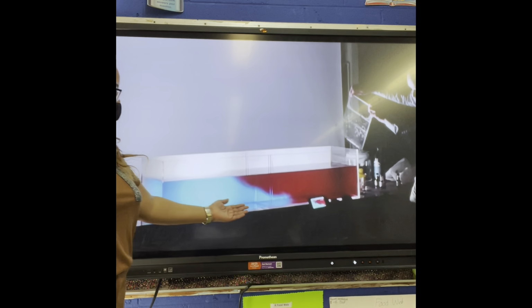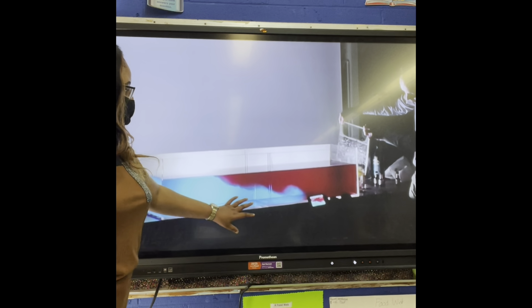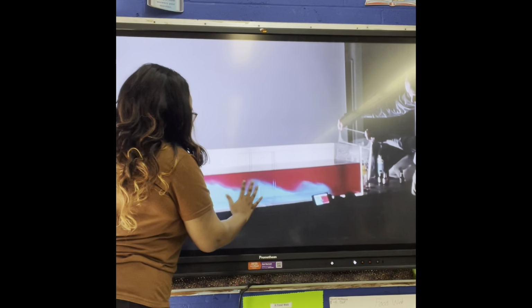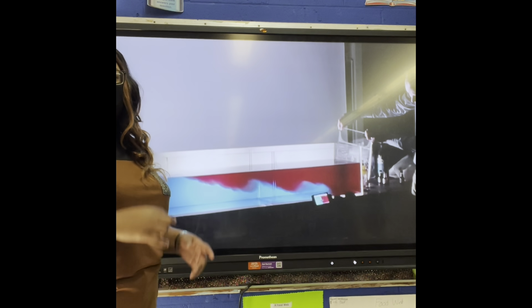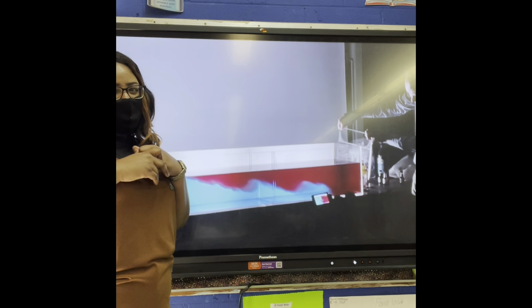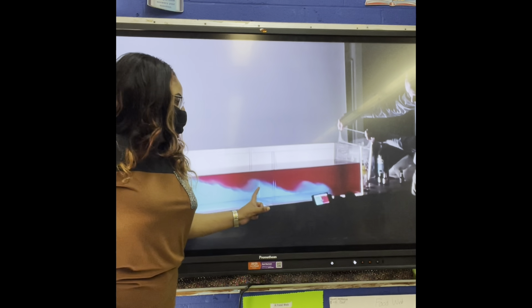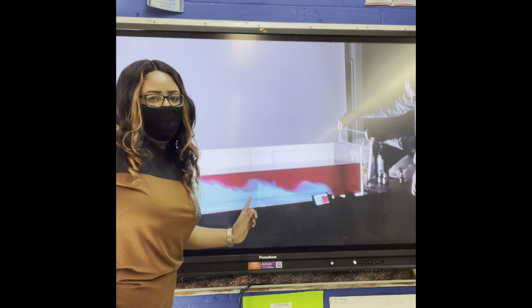You see the cold air going under the warm air. Let's look right in here. Pay attention. Look at that right there. What does that look like? It looks like the formation of a what? A cloud or a what? A tornado. That's how when tornadoes form and happen, that's how it looks.